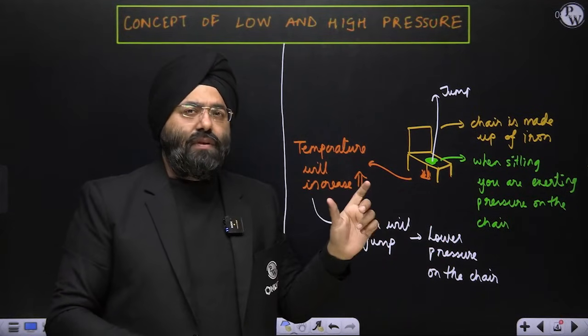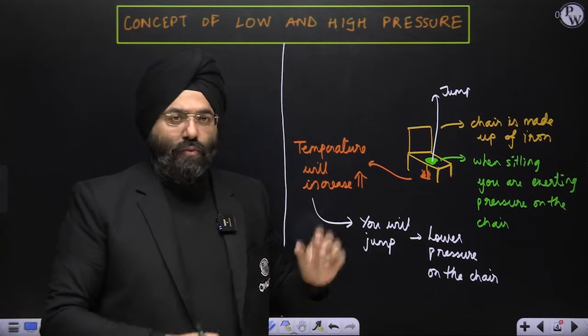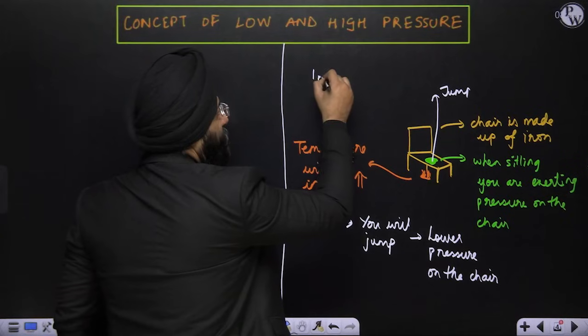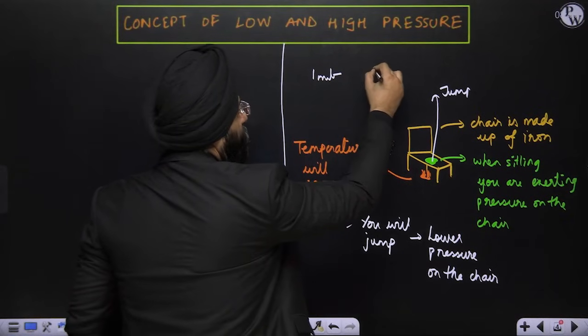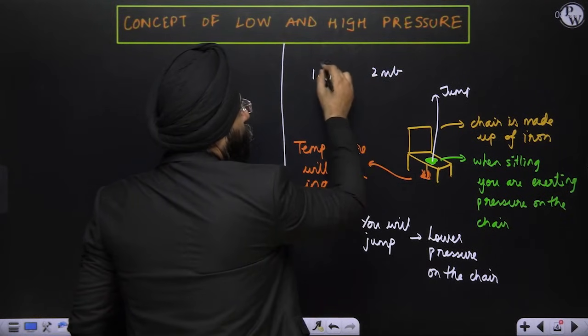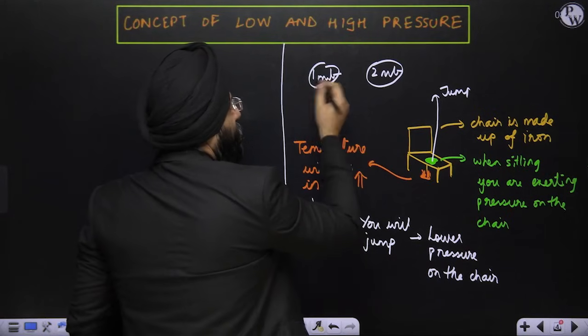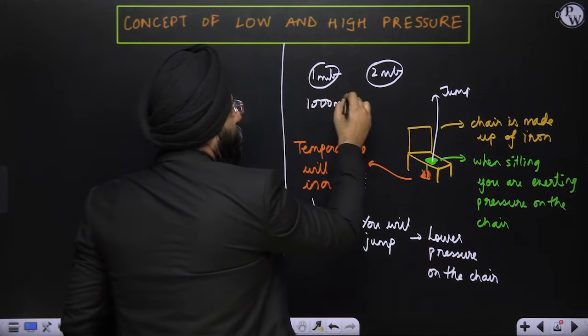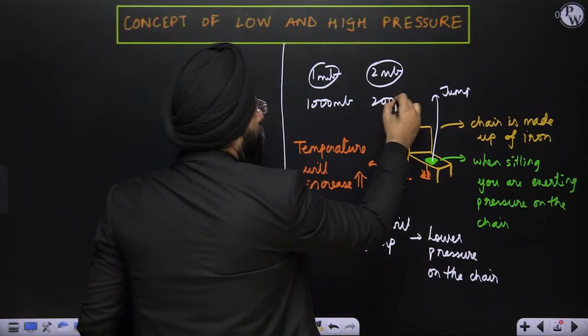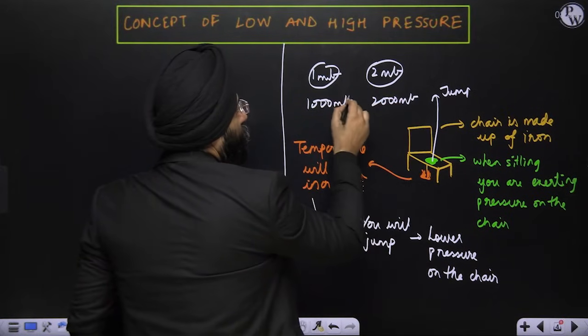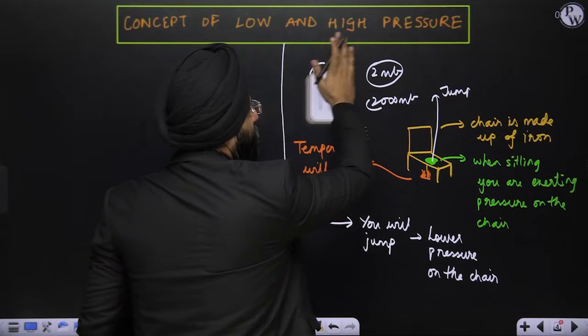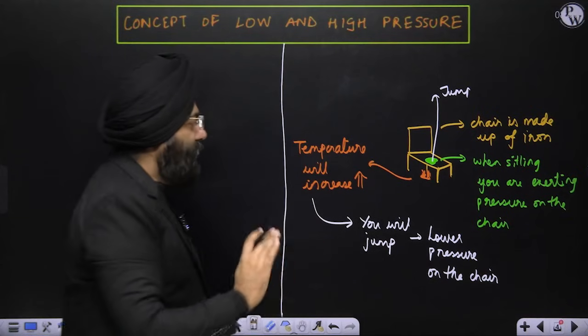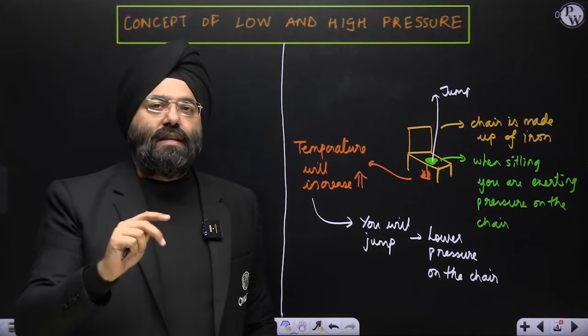Low pressure and high pressure are relative terms. Supposing there is a pressure of 1 millibar somewhere, and in another place it is 2 millibar. Again, this is low pressure, this is high pressure. Even if it is 1000 millibar and 2000 millibar, then also this is low pressure, this is high pressure. It is relative. Now, what we are trying to say is you will jump, so that means a decrease in pressure.